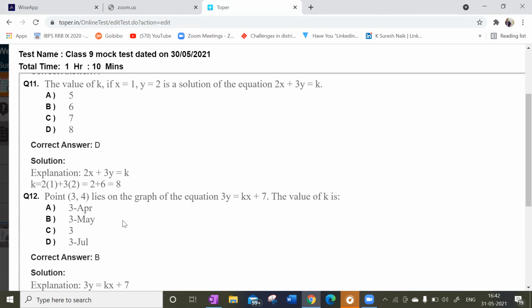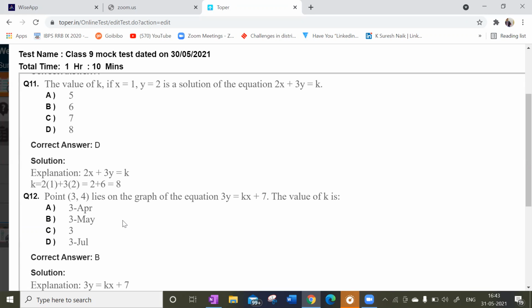Sir, it should be 3 by 5, I think. 3 by 5 or 5 by 3? Which one? I'm talking about the 11th one. Okay, 8 is the answer. Look at this one second. The printing is 3rd, a simple printing mistake. Sorry. So point 3 comma 4 lies on the graph. Now find the value of k.